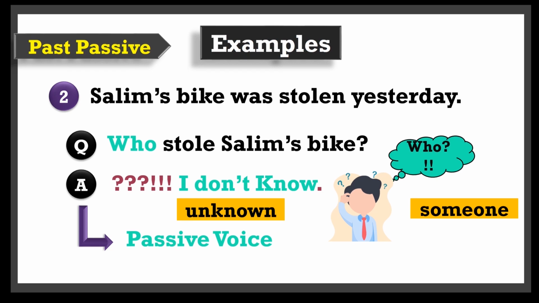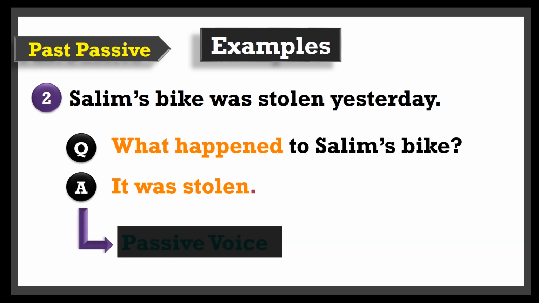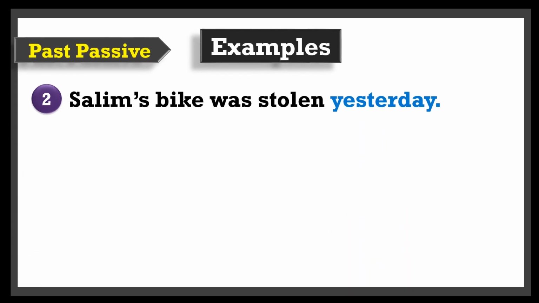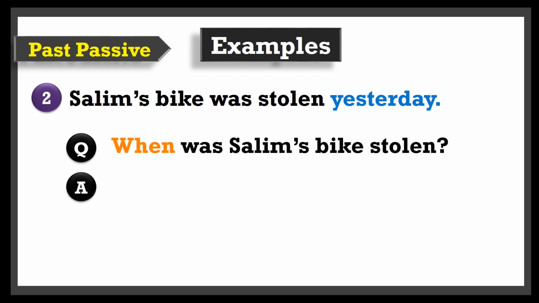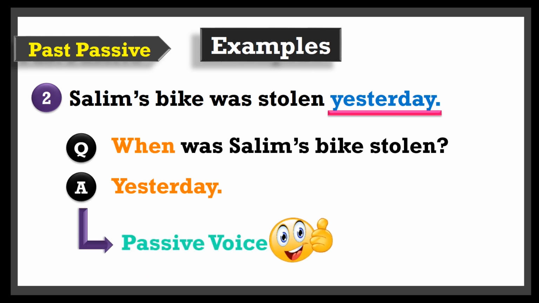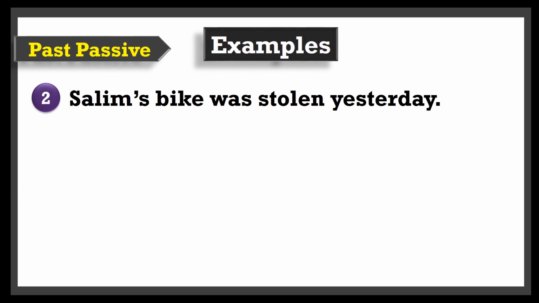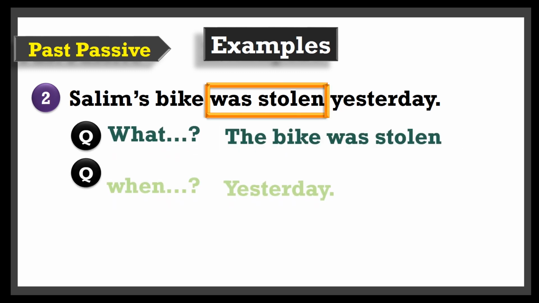If I ask you what happened to Salim's bike, it is clear that it was stolen, but we still don't know who did this. One more question. Do you know when Salim's bike was stolen? Of course, here the answer is yesterday. Departing from the previous questions about this example, we know very well what happened and when, but we don't really know who. That's what made the passive voice in the first place.